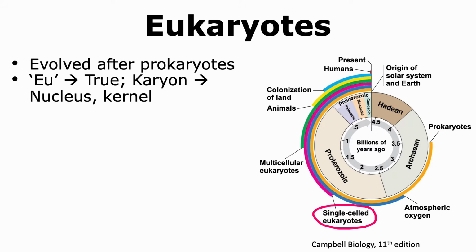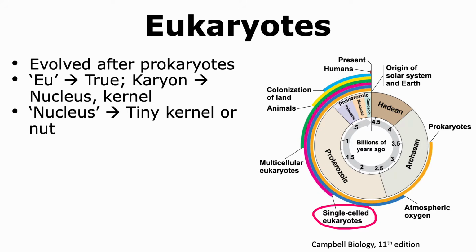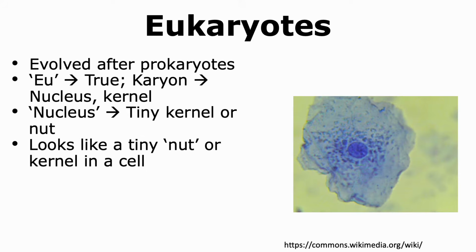Now, eu stands for true and karyon means nucleus or kernel. Now, nucleus itself means a tiny kernel or a nut. The reason the nucleus was named this way is because when we look at a cell and observe the nucleus, it does indeed look like a tiny nut or kernel that is present in the cell.